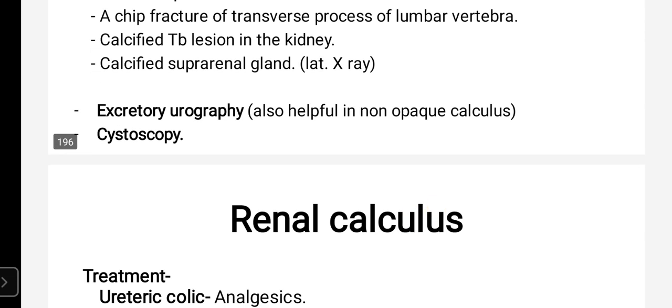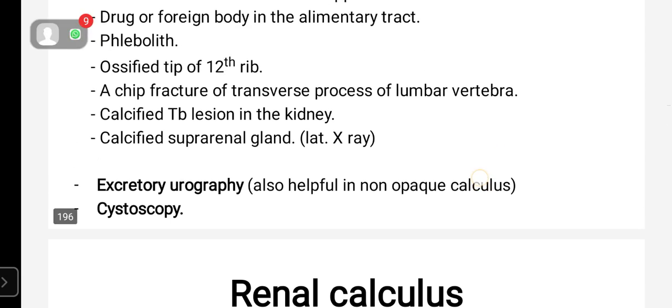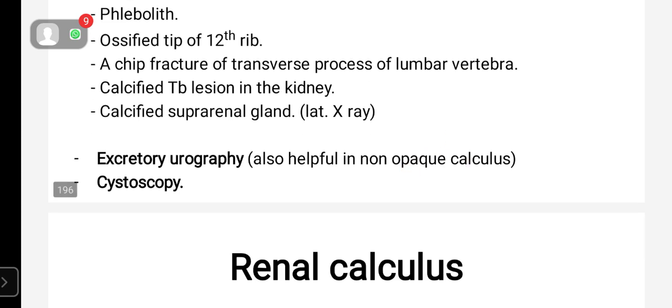Intravenous dye is injected into the vein, and the radiological examination is done.